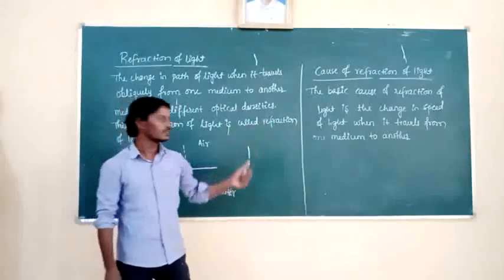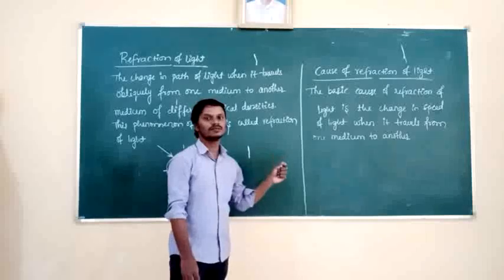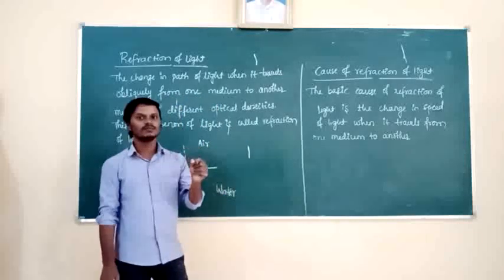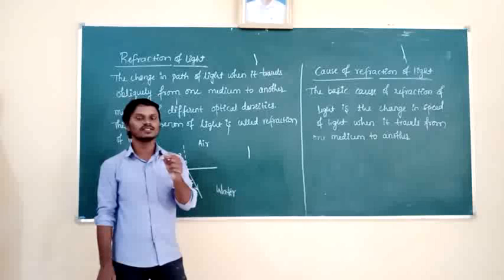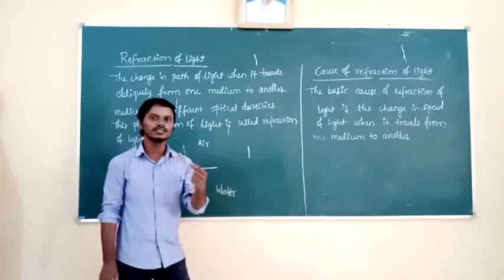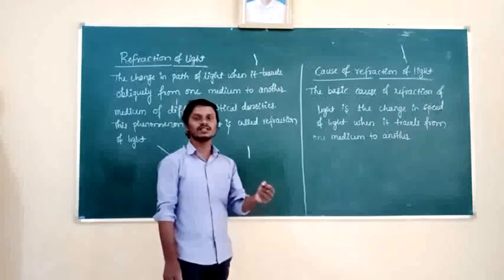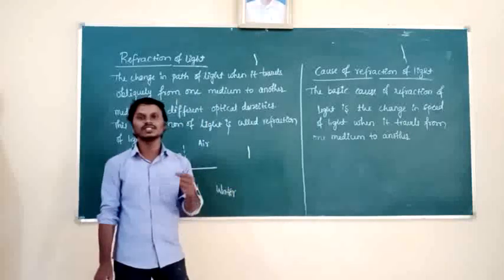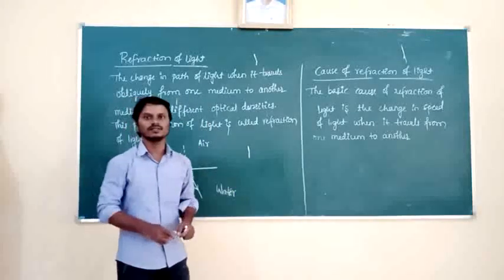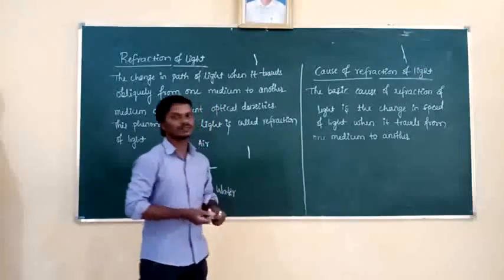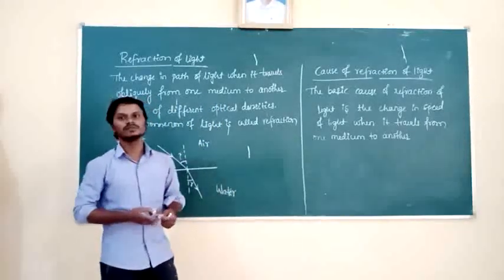Okay. So this is a very important point. What is that important point here? The medium which has high optical density, in that medium the speed of light decreases. The medium which has low optical density, in that medium the speed of light increases. Okay. So next we are going to study the laws of refraction of light.